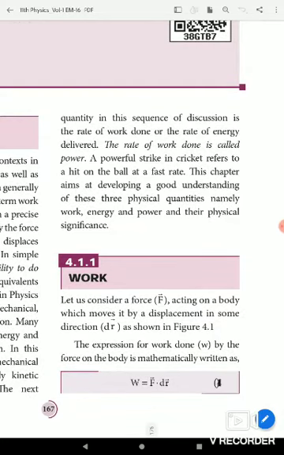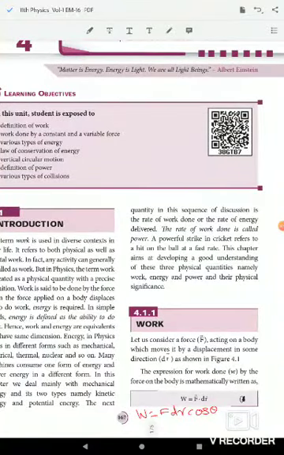Okay. The next topic is work. Let us consider a force vector F acting on the body which moves it by a displacement in some direction, dr vector. The expression for work done W by the force on the body is W equal to F vector dot dr vector. It is a scalar product, that is dot product. So we get W equal to F dr cos theta.